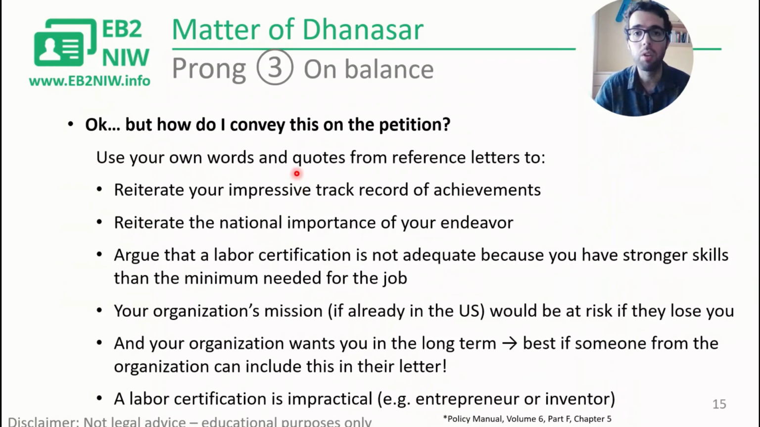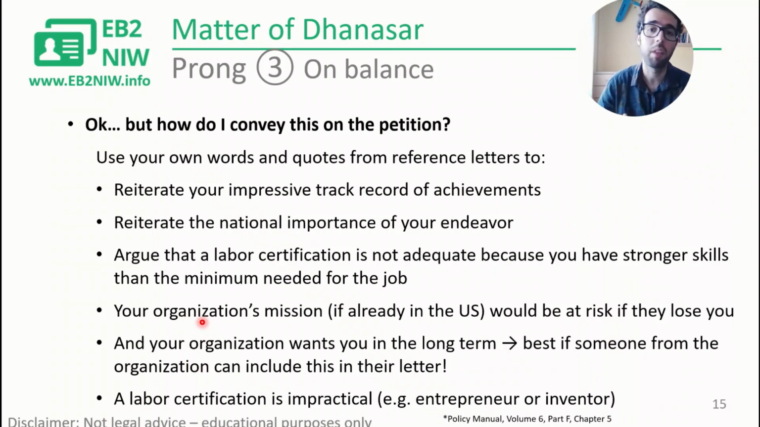Well, use your own words in the cover letter or quotes from the reference letters to show again that you have an impressive track record of achievements, that your work is in the national interest, it has national importance, and argue that this labor certification is not adequate because you have stronger skills than the minimum needed for the job. So if a company were to do the labor certification, they would lose you. They would have to hire someone with a lower level of skills.